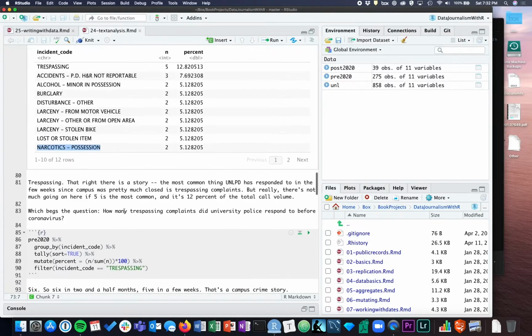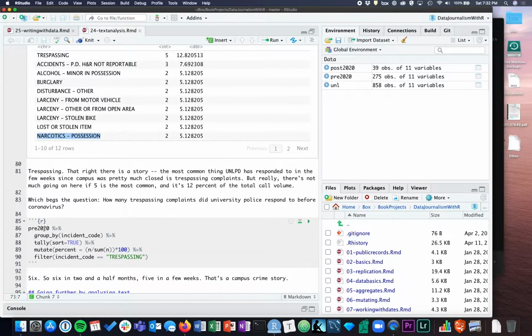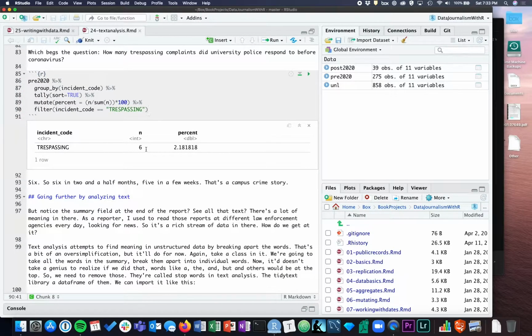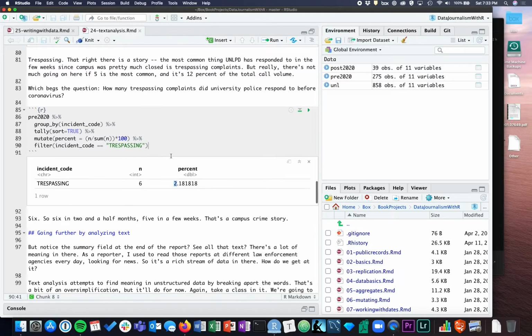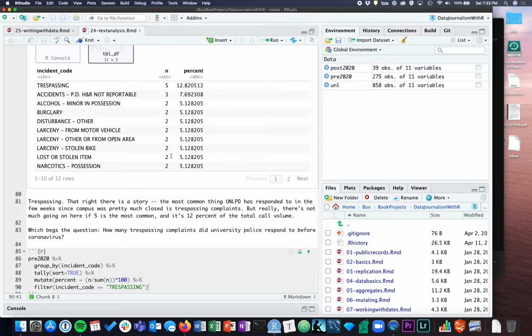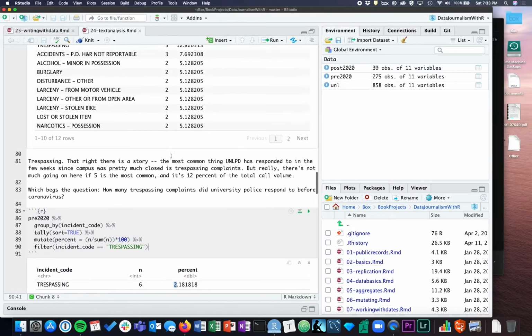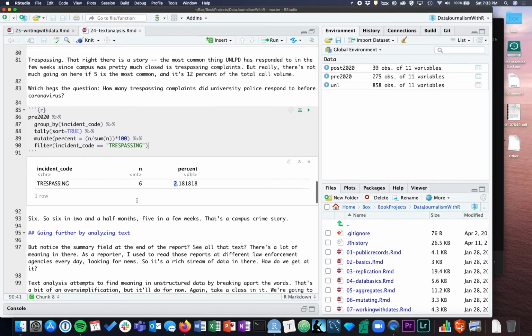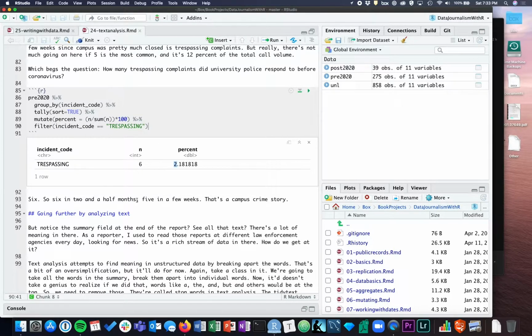So I think this trespassing thing right away is a story. What we can do here is look at the previous one and just filter out trespassings, and you'll see that in the 3.5 months prior to coronavirus, there were 6 trespassing complaints that the University Police responded to. It was 2.18% of the total call volume, so almost none, and now they've responded to 5 in just a few weeks. That's pretty interesting, if you ask me, that they're responding to trespassing calls all over campus now after it's been shut down.